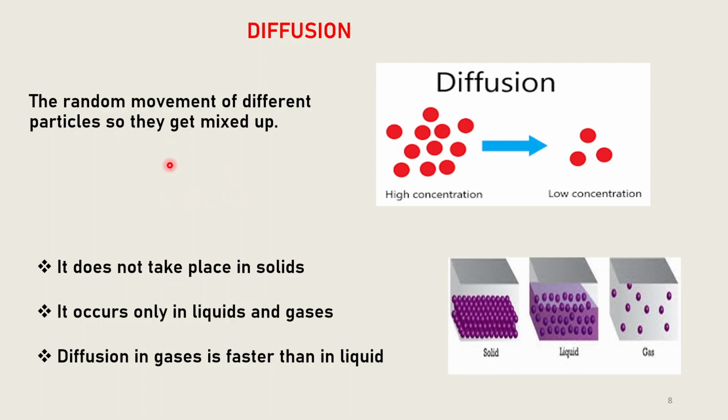Diffusion does not take place in solids because the solid particles are packed tightly together. Although they vibrate, they cannot move around. Diffusion occurs only in liquids and gases because their particles are able to move. Diffusion in gases is faster than in liquids because gas particles move rapidly and liquid particles move slowly.